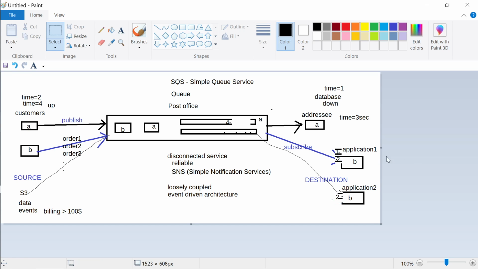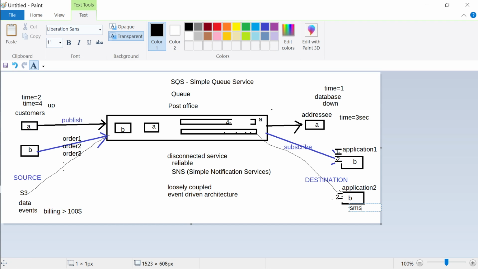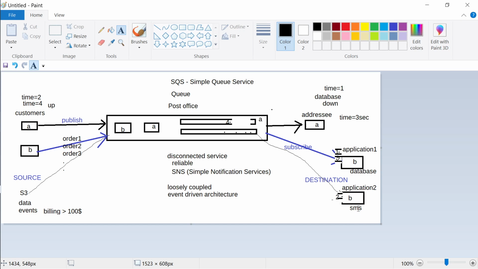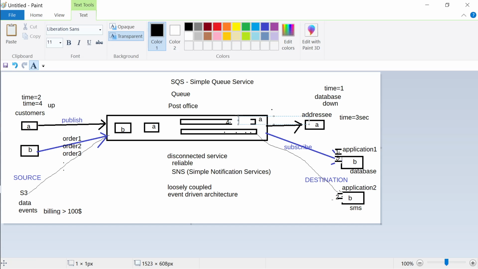So the first application is supposed to store it in the database. Maybe the second application is supposed to send an SMS telling the customer your order is received. This fellow is putting it in the database. This fellow is sending the SMS. Now if the SMS fails, will the order still be here?